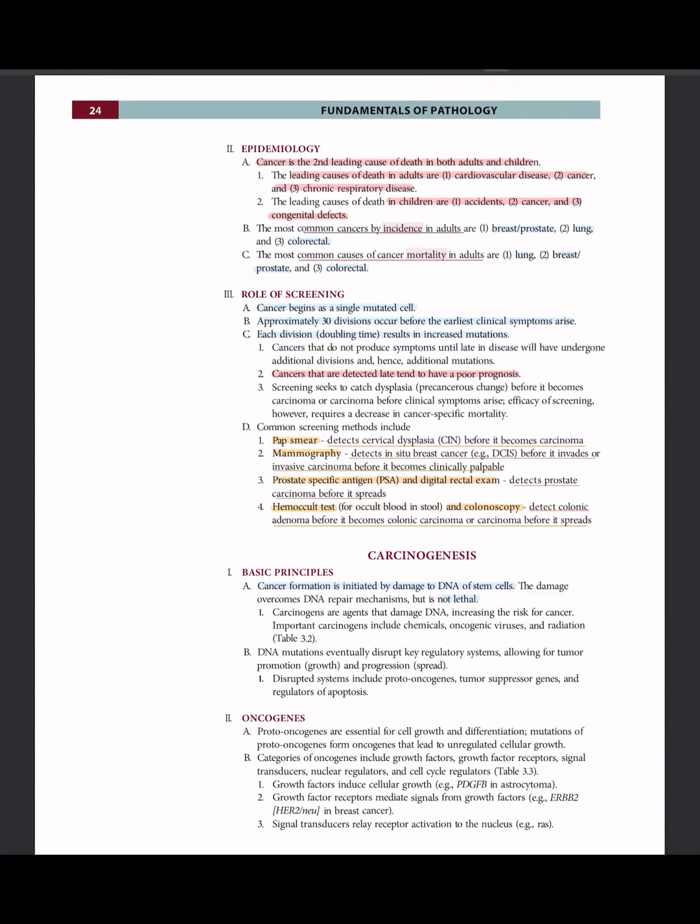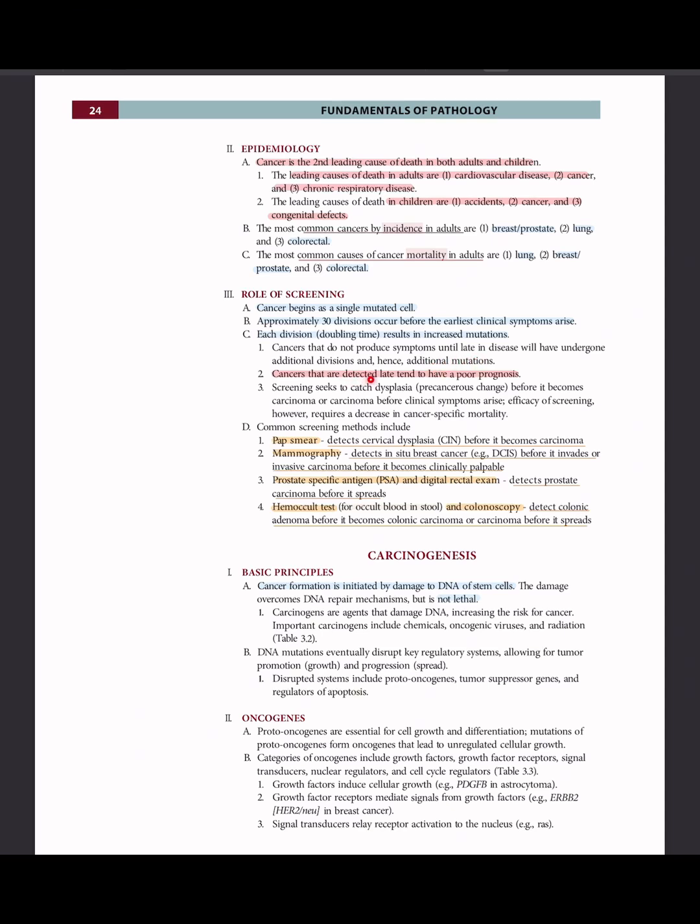Role of screening. Cancer begins as a single mutated cell. Approximately 30 divisions occur before the earliest clinical symptoms arise. Each division, or doubling time, results in increased mutations. Cancers that do not produce symptoms until late in disease will have undergone additional divisions and hence additional mutations.